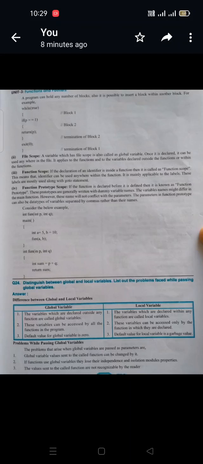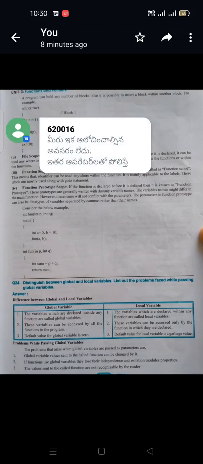It is mainly applicable to labels. These labels are mostly used along with goto statements. Within the function scope, the labels are used. So function scope will be useful when we are using a goto statement.